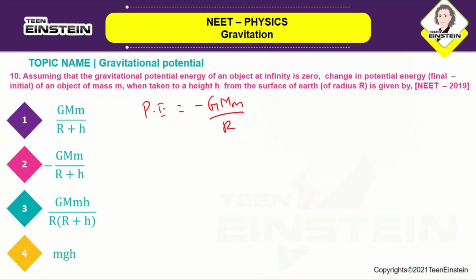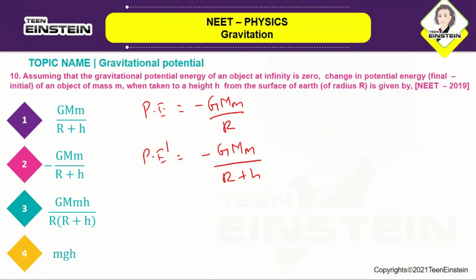Okay, and potential energy of the object of mass m at a height h from the surface of the earth is given by minus GMm by R plus h. Okay, so change in potential energy, so you can take this as P dash.